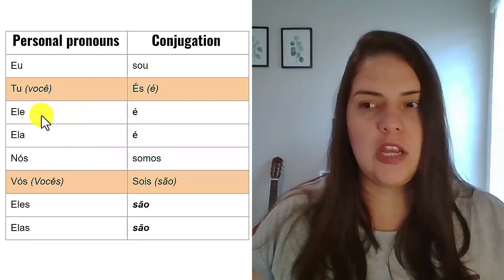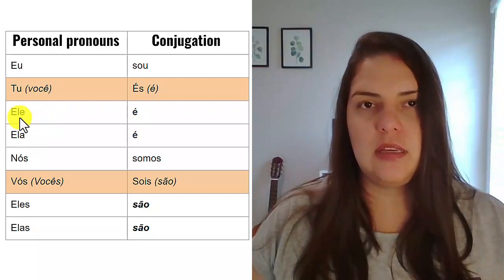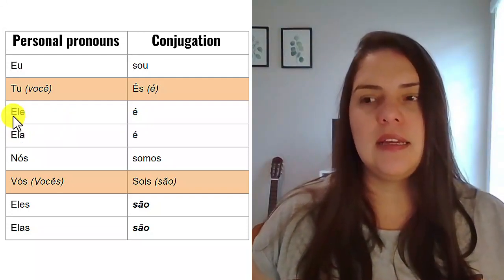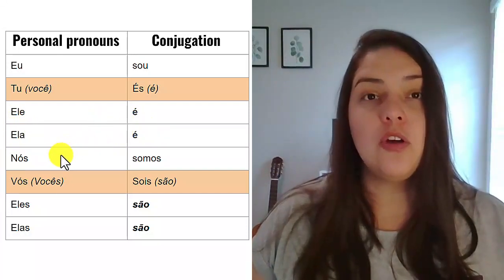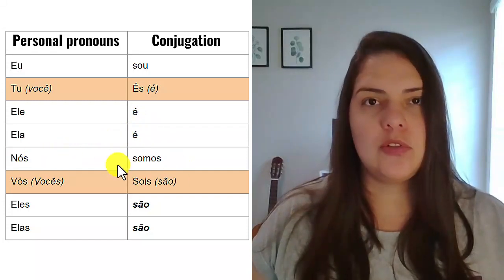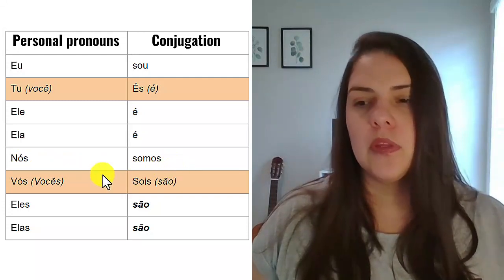Listen to the pronunciation of ele. Ele. It's a closed E. Ela is an open E. Ele, ela, é. Okay? Nós, which is we. Nós somos. We are. Nós somos.